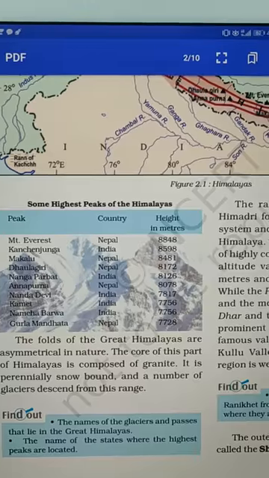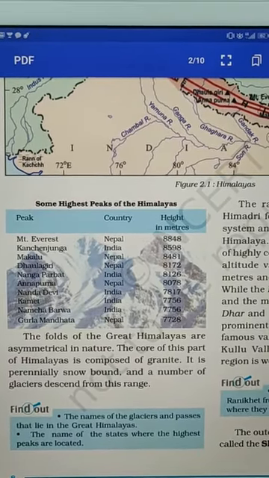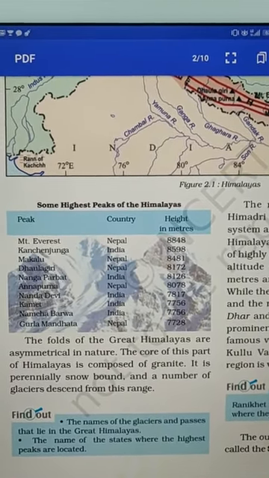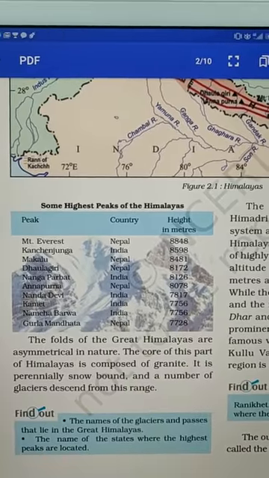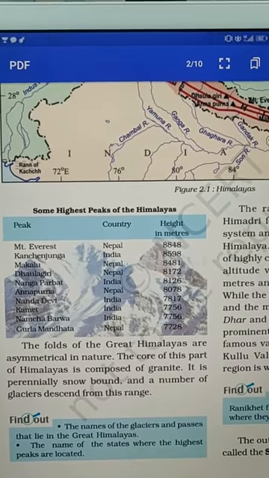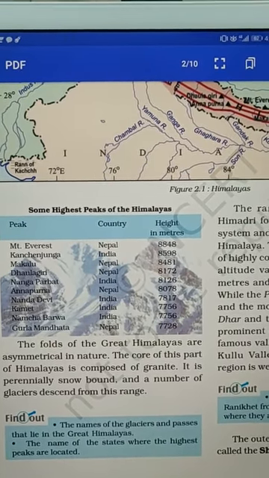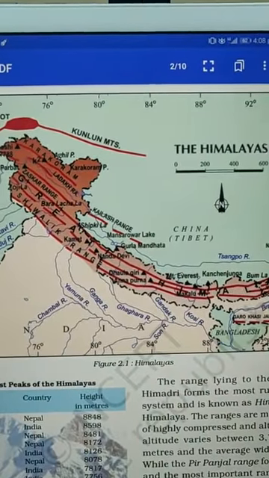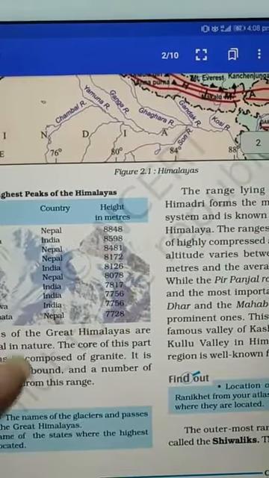Their core is made up of granite and they are perennially snow-bound. All the time, all 12 months, they are always snow covered. And a number of glaciers descend from this range. A large number of glaciers keep coming downwards from the sloping areas.